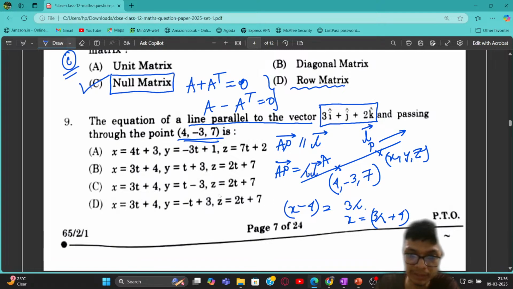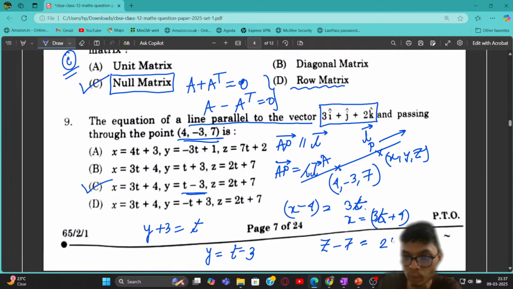But it is mentioned in terms of t, so I will change this lambda to t. So x is 3t plus 4, right? Similarly, y plus 3 is going to be equal to t, so y is equal to t minus 3, right? You can see that y equals t minus 3 matches option number C. Similarly, z minus 7 is going to be 2t, so z is equal to 2t plus 7. So from here you can see option number C is going to be the correct answer to this particular problem, right? Very simple, very straightforward, right?